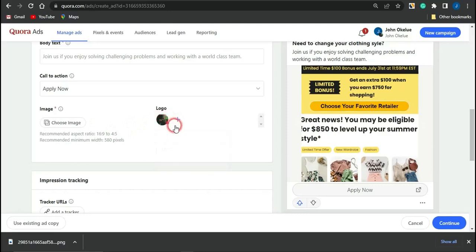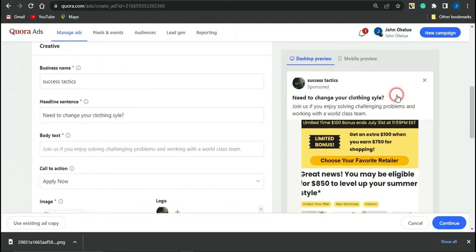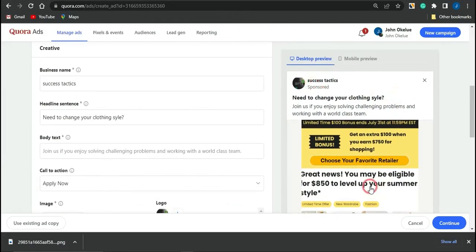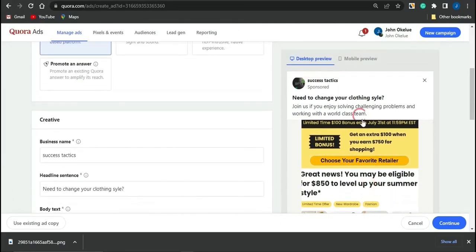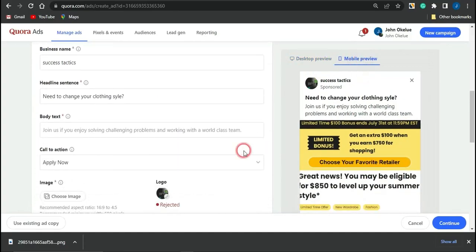For this logo right here, as you can see, the logo was rejected. I could just simply go on to editing my logo right here and applying that in this section. Click on plus, and you want to just simply use a logo for that particular section. You can see how the preview actually looks like in this particular section. This is how the desktop preview is going to look like. For the mobile preview, click on that, and that's how it's actually going to look like.